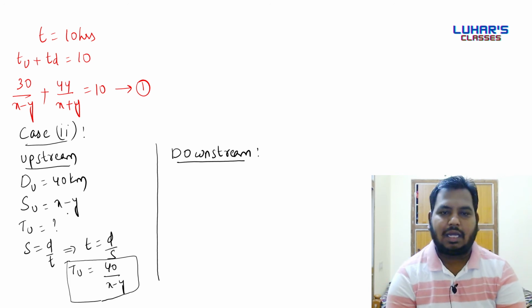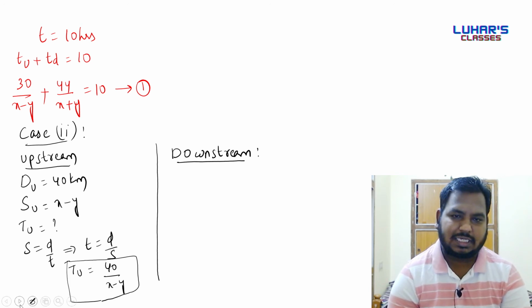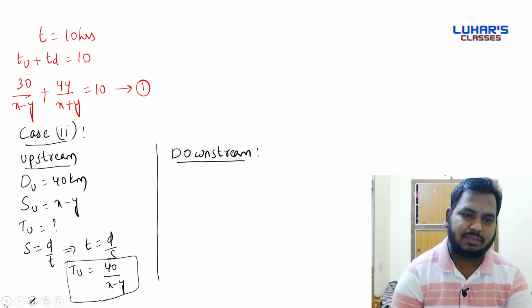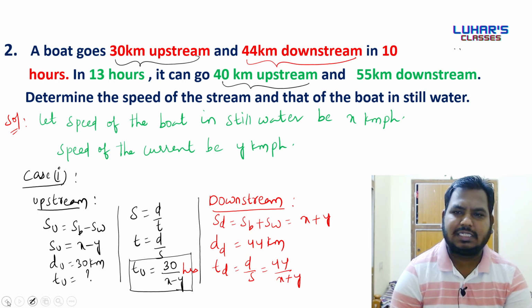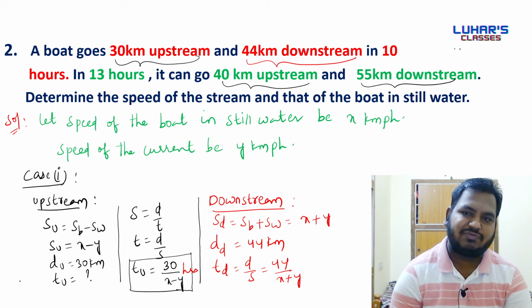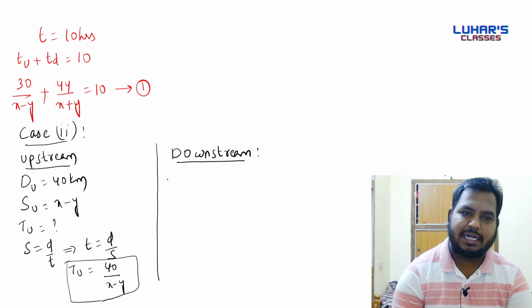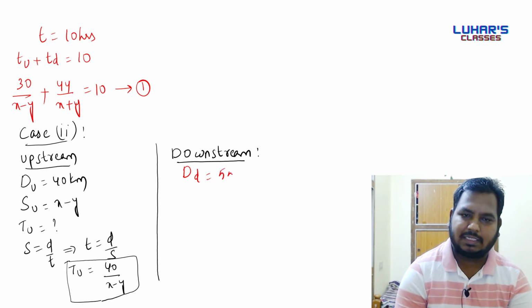Right. Now we shall consider the case of downstream. Can I know the distance traveled by boat in case of downstream? It's 55 kilometers. Speed of the boat in case of downstream will be x plus y.